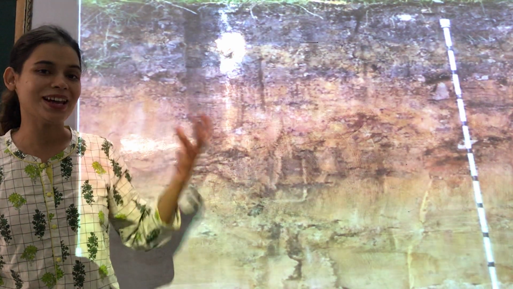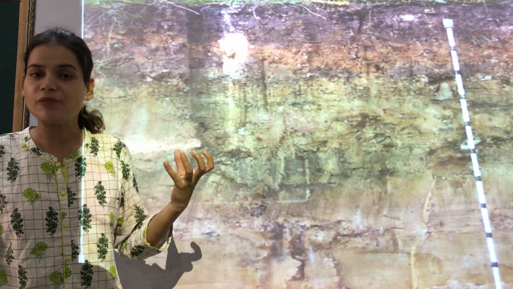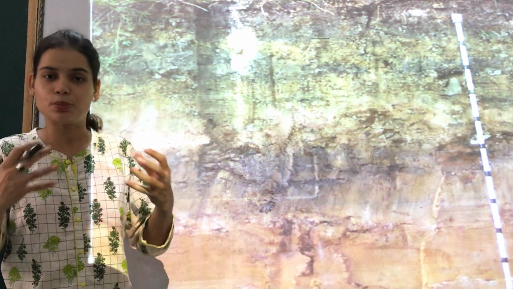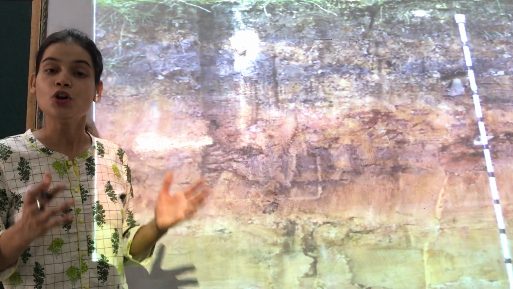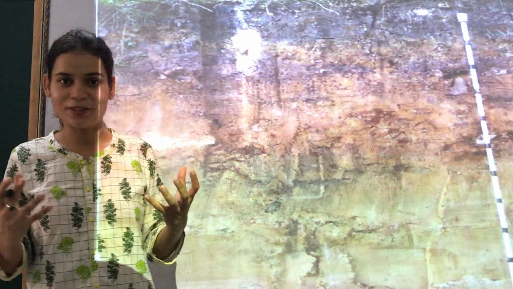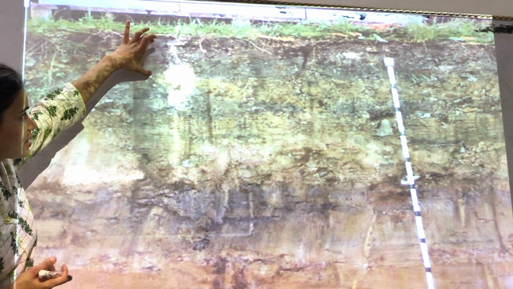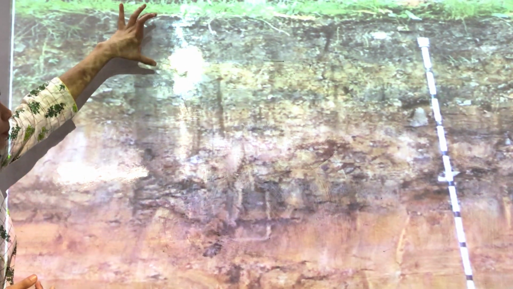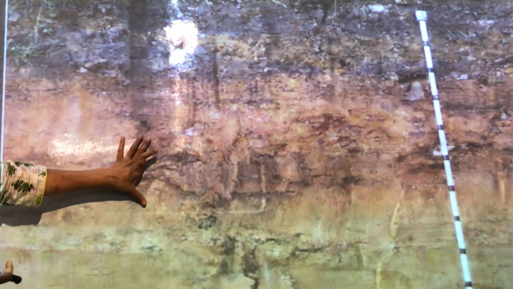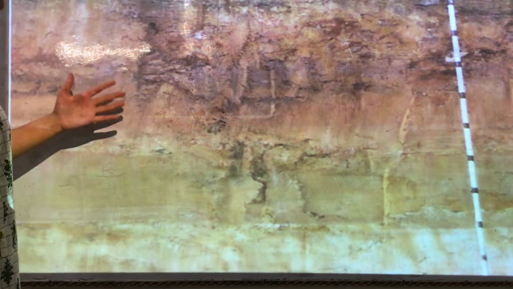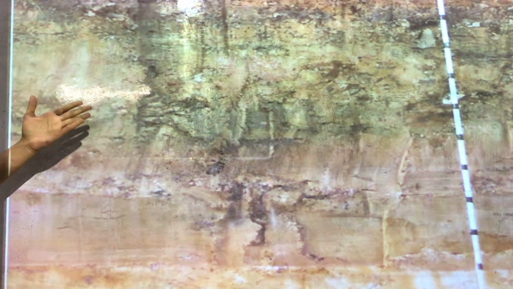Also, when a well is being dug, at that time you can see these horizons, or at some place where the foundation of a building is just being laid, there you can see these horizons of the soil in practical. Here you can also see the top layer, which is the O horizon. This dark black or dark brown portion is the A horizon, then B horizon, then C horizon, and then we can see the bedrock.